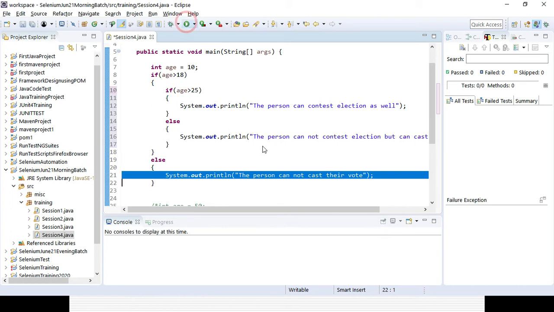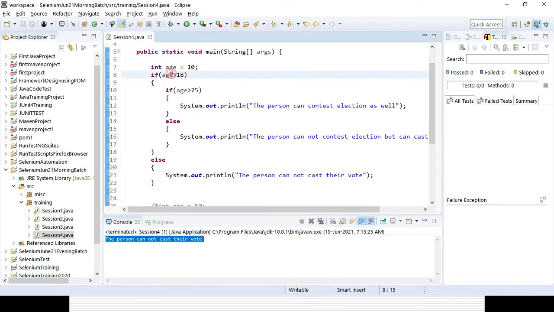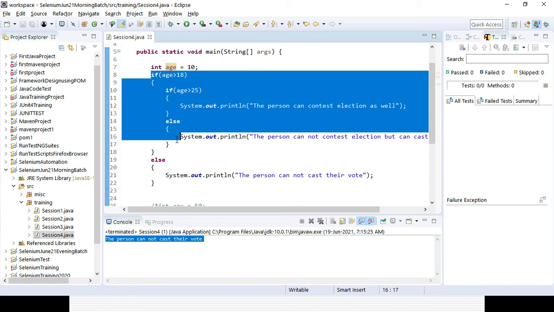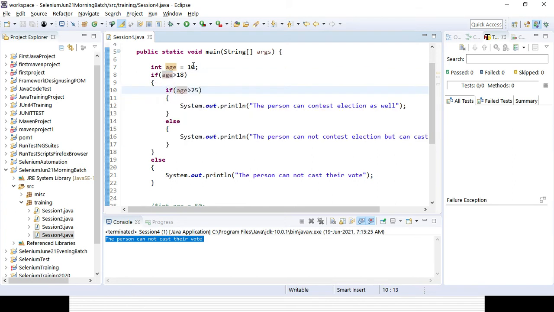So age is 10 here, so it will definitely give the result that the person cannot cast their vote, because age is not greater than 18. The first condition is not matching, so it directly goes to the else. But now say I want to give an age greater than 18, so again it will check the other two conditions here, right? So let's give age as 20. In case it is 20, that condition is matching, so it will go either for this or this.